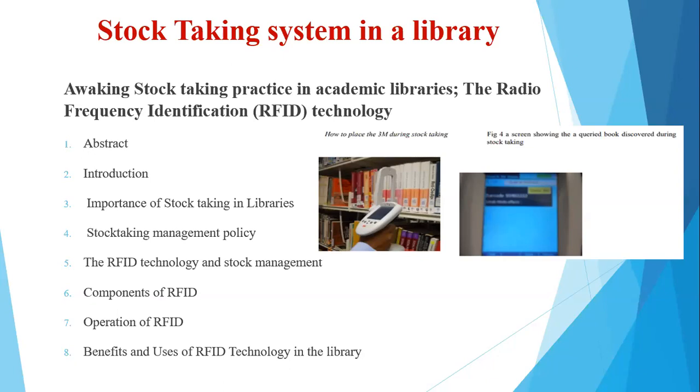So within the United Kingdom, each institution tends to define its own stock management policy. At the University of East London, it is a yearly exercise, and they have a stock management policy which specifies why, what and how about their library collections.